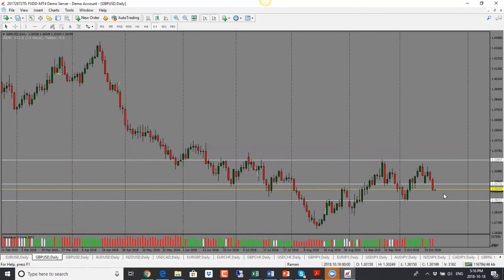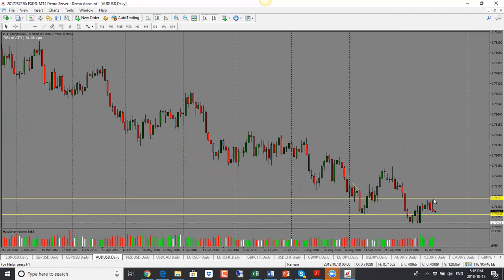Pound dollar here, we had talked about this one, the bias being bearish yesterday. And of course, we saw a big drop in pound dollar today. Now, because of the way our daily candle has closed, this is still bearish, looking for price to drop further. 1.2920 will be the target for pound US dollar. So bearish bias for pound dollar.